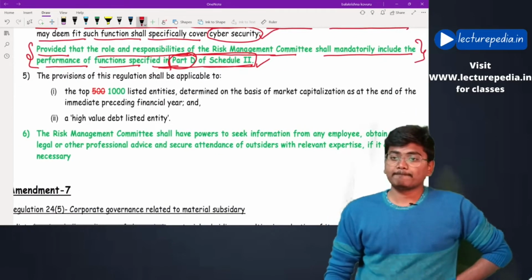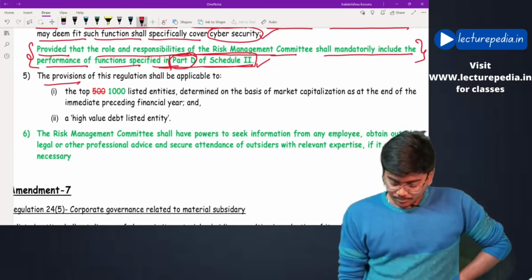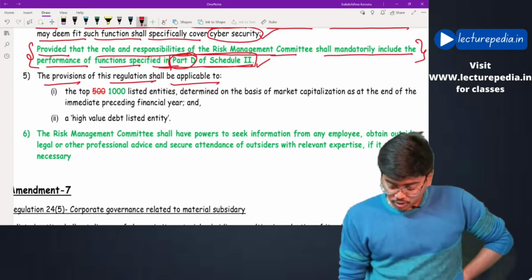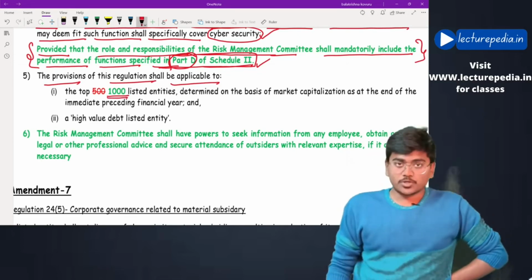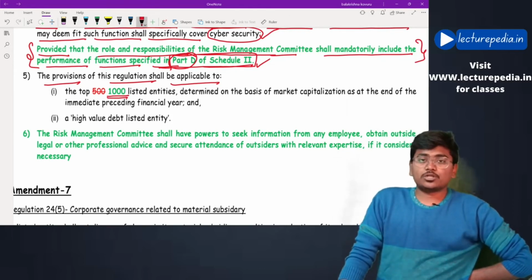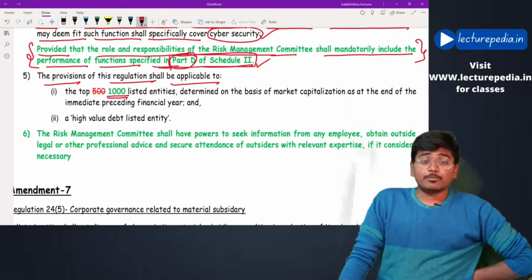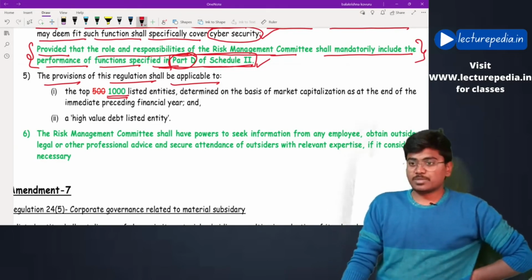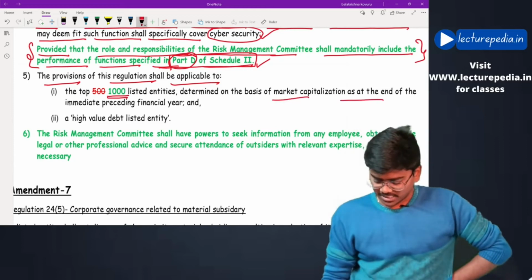Fine. Next, the provisions of these regulations shall be applicable to the top 1000 listed entities. Okay, earlier the top 500 listed entities were required to constitute a risk management committee, but now the top 1000 listed entities must constitute a risk management committee on the basis of market capitalization.